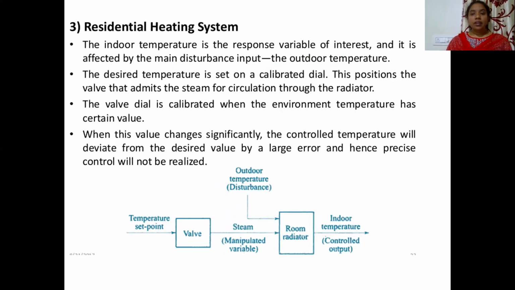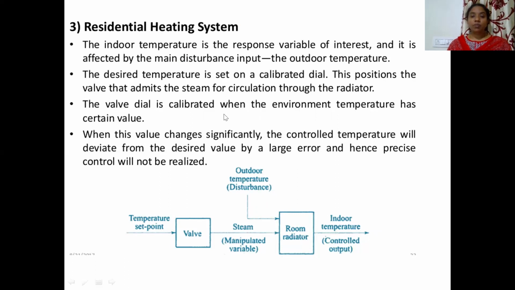Next one is the residential heating system. The indoor temperature is the response variable of interest that is affected by the main disturbance input, the outdoor temperature. The desired temperature is set on the calibrated dial. This positions the valve that admits the steam for circulation through the radiator. The valve dial is calibrated when the environment temperature has a certain value. When this value changes significantly, the controlled temperature will deviate from the desired value by a very large error, and hence precise control will not be realized.